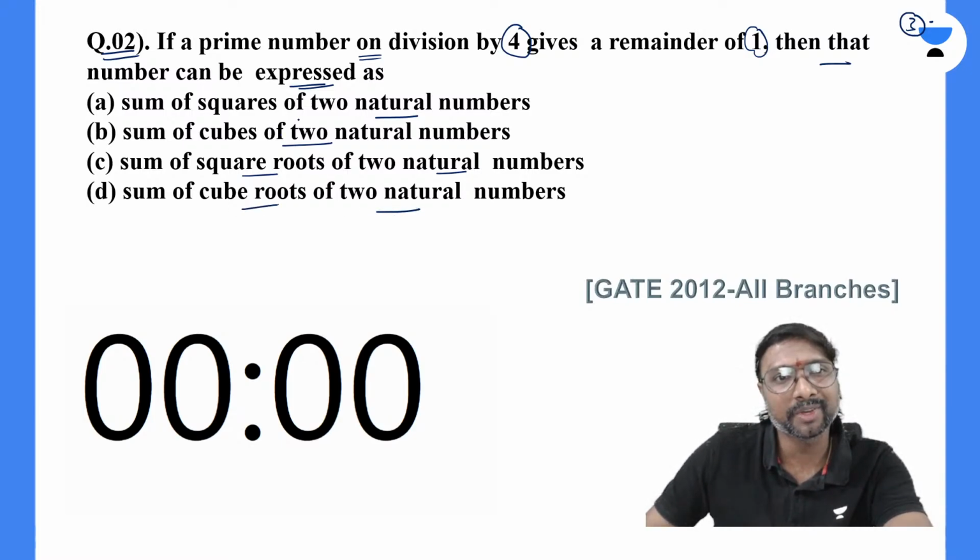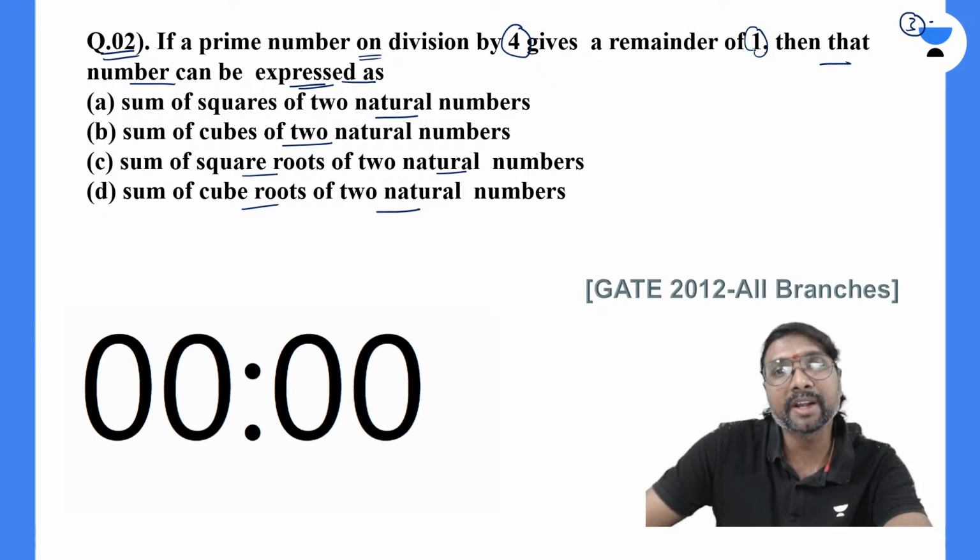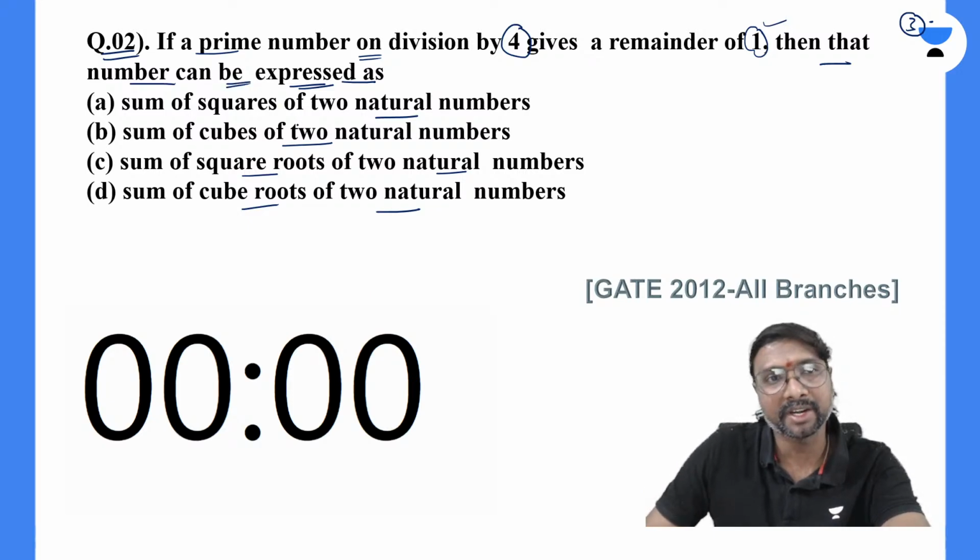Sum of squares of these two natural numbers, or sum of the square roots of these two natural numbers. Which one is correct, if you just observe it? Then that prime number can be expressed as which one? How can you express this prime number? If a prime number, on division by 4, gives a remainder of 1, how can you express that number?